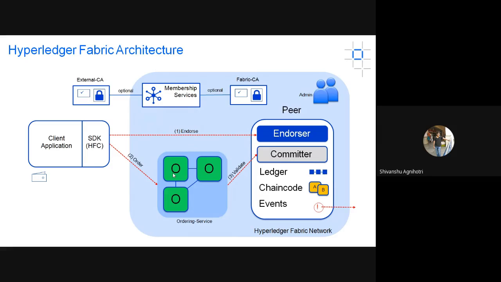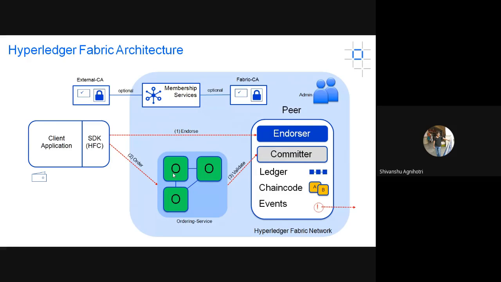But orderers do not require a ledger or chain code, because they are not involved in transaction execution. They just collect client transactions from the client-side application, create a block of these transactions, and send it for validation. We all know that inside a blockchain there is a transaction validation process, meaning the overall consensus process. If the transactions are validated, then only the responses are saved. So that is the process of the orderer peer. Orderer peers generally do not have any ledger or chain code. They only collect transactions, put them into a block, and transfer them to the committer.